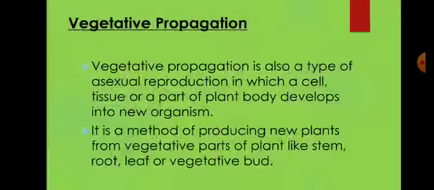Now, what is vegetative propagation? So, vegetative propagation is also a type of asexual reproduction in which a cell or a tissue or a part of a plant body develops into a new organism. As the name suggests, vegetative propagation comes from the word vegetative, right? So, it is a method of producing new plants from vegetative parts of the plant like stem, root, leaves and vegetative bud.